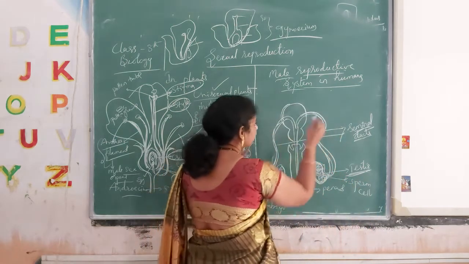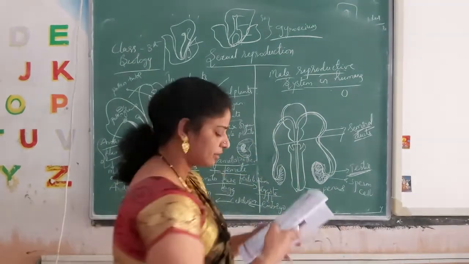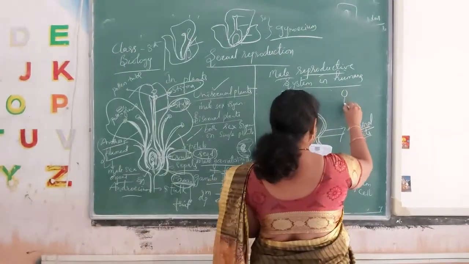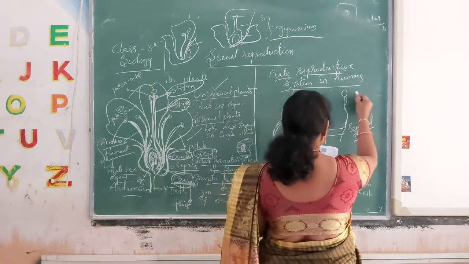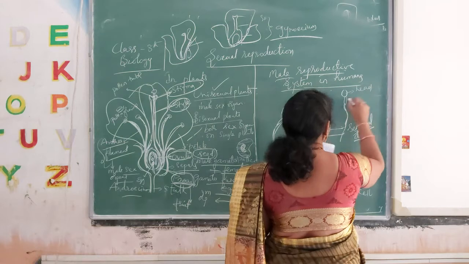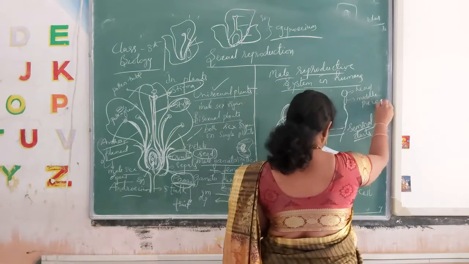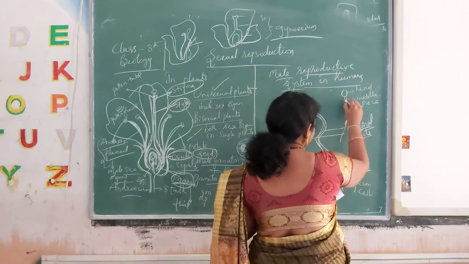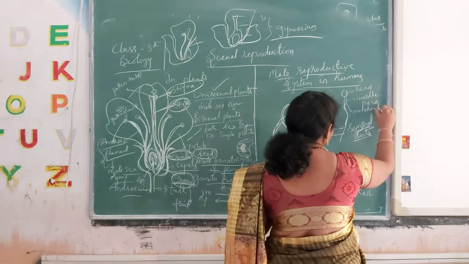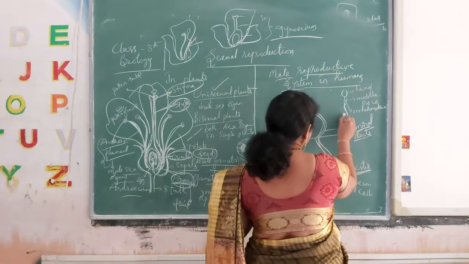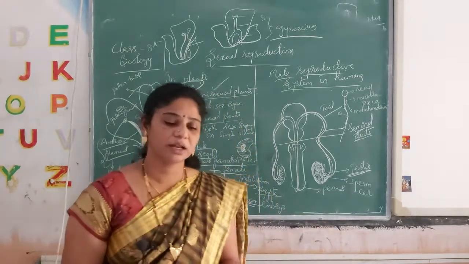How does the sperm cell look? Just a head and a tail. In this way the sperm cell is present. This is the head, the middle piece, and even in the middle piece, mitochondria is present, and this is the tail.